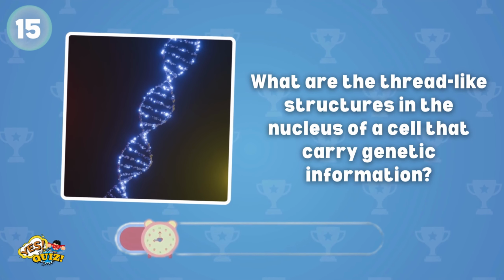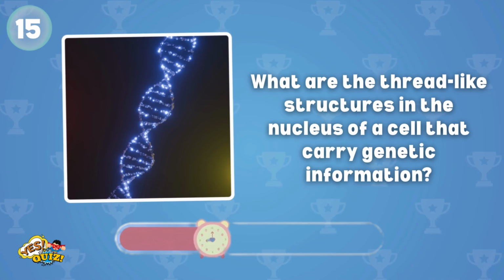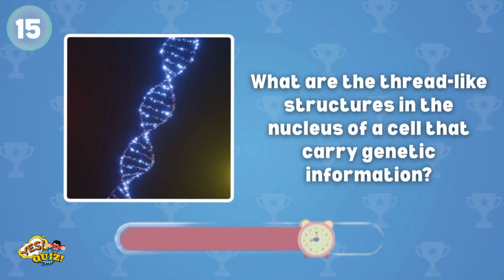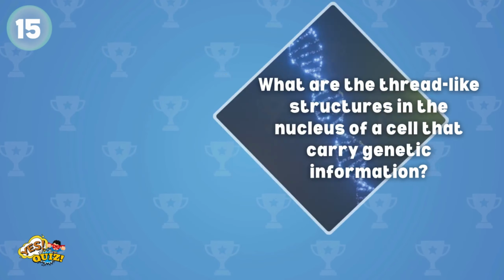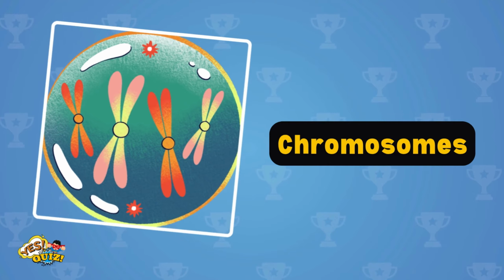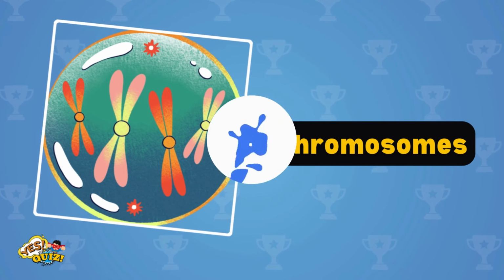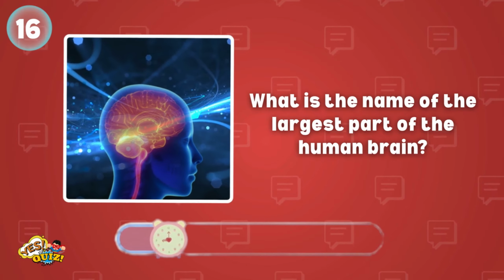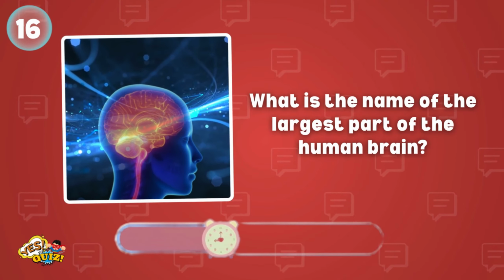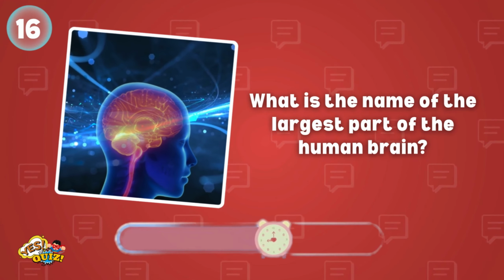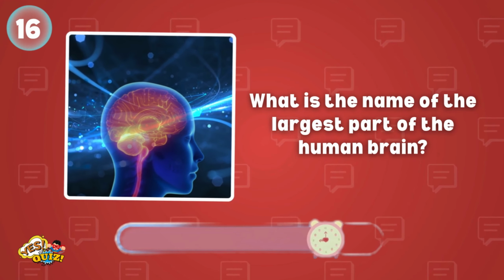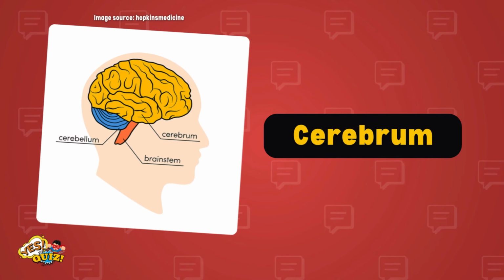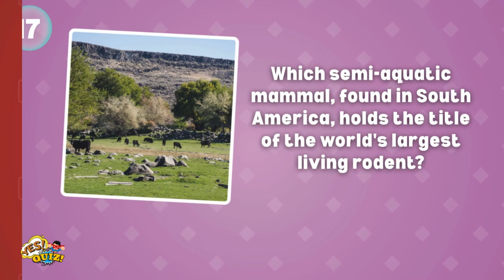What are the thread-like structures in the nucleus of a cell that carry genetic information? Chromosome. Are you doing great in our quiz? What is the name of the largest part of the human brain? It's cerebrum.